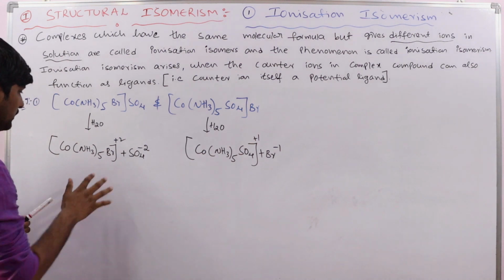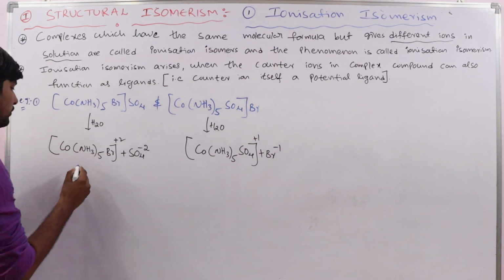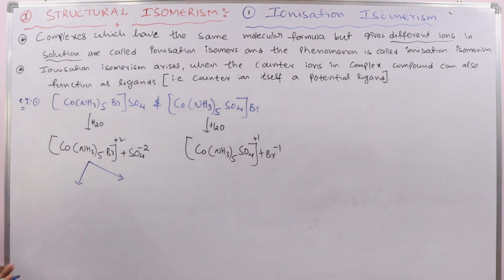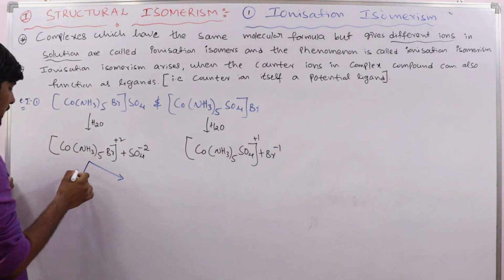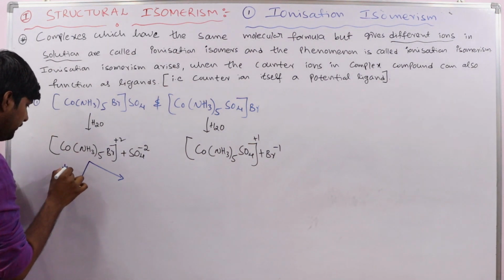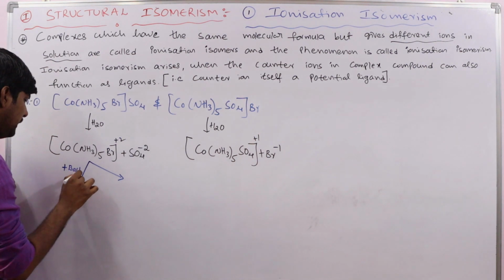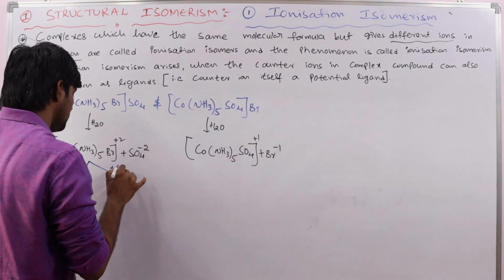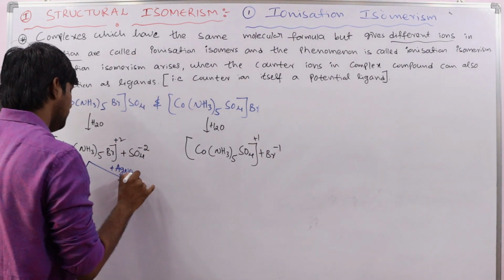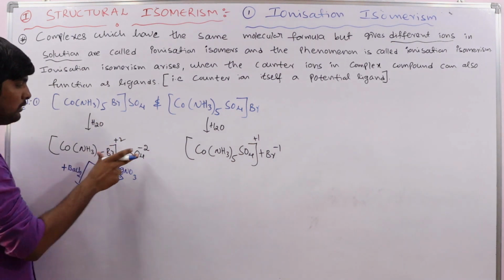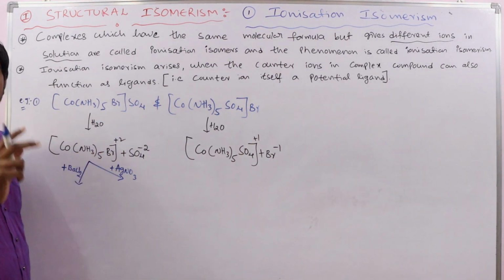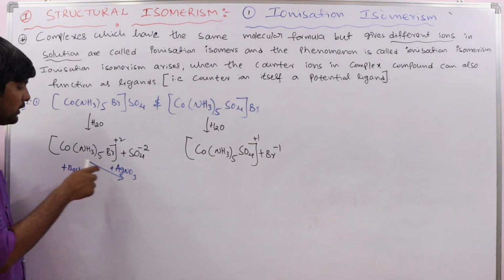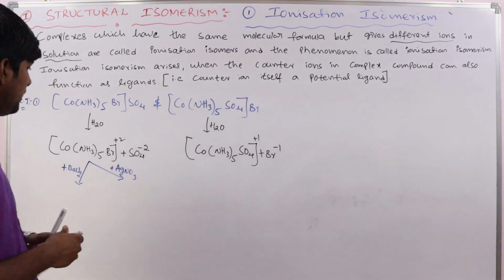One more thing here: suppose we take this solution into two different beakers. To one beaker we add barium chloride reagent, and to the other we add silver nitrate reagent.